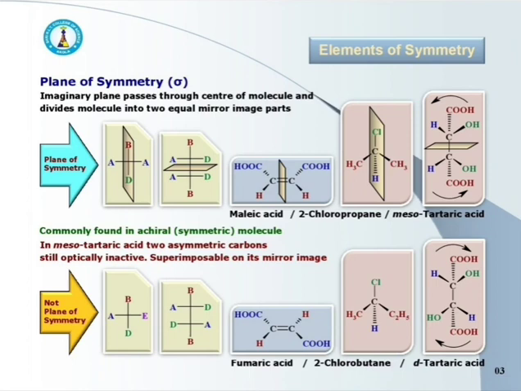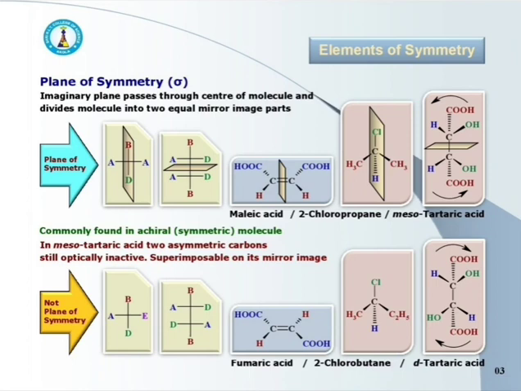Next is 2-chlorobutane. In the case of 2-chlorobutane, four different groups are attached to the central carbon. Again, no plane of symmetry. Now observe D-tartaric acid, that is dextrorotatory tartaric acid. Here again there is no vertical or horizontal plane of symmetry. In all the above representations, bonds represented by straight lines are on the plane.